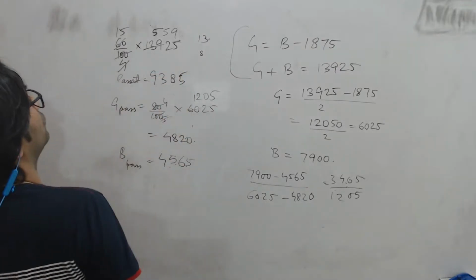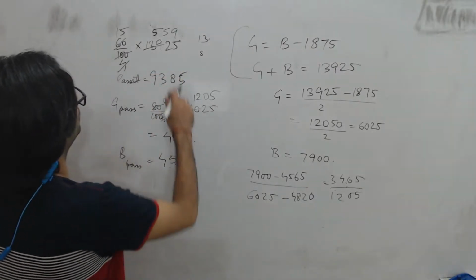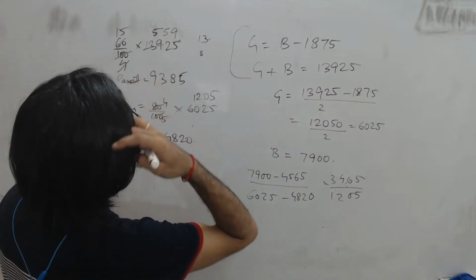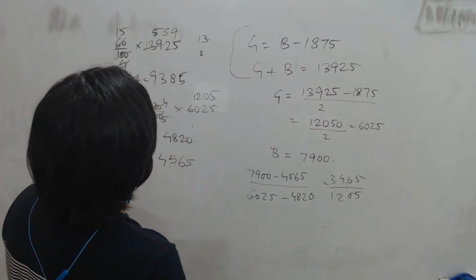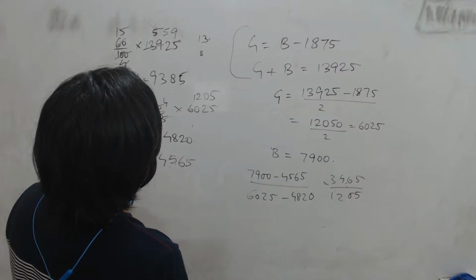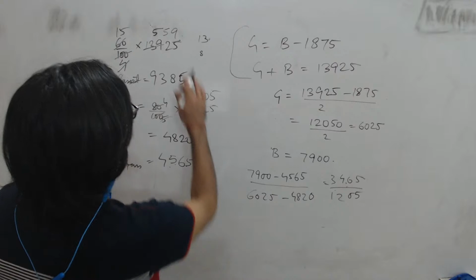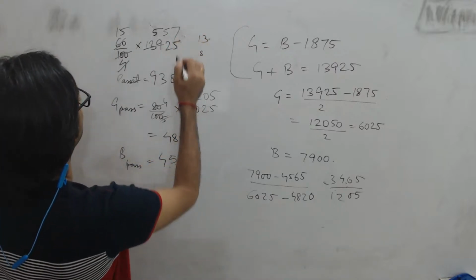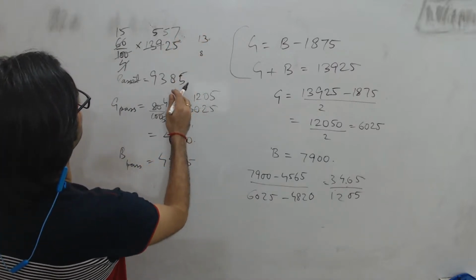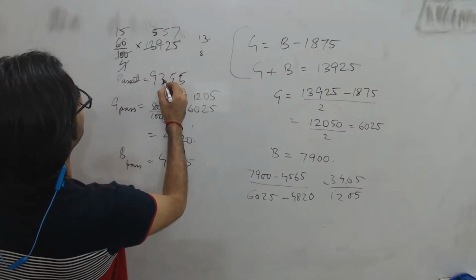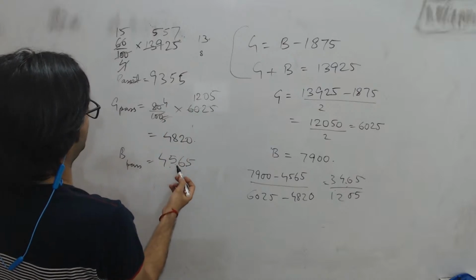225 by the 125, 220, 142, 5s are 125. This will be 7. And 355.